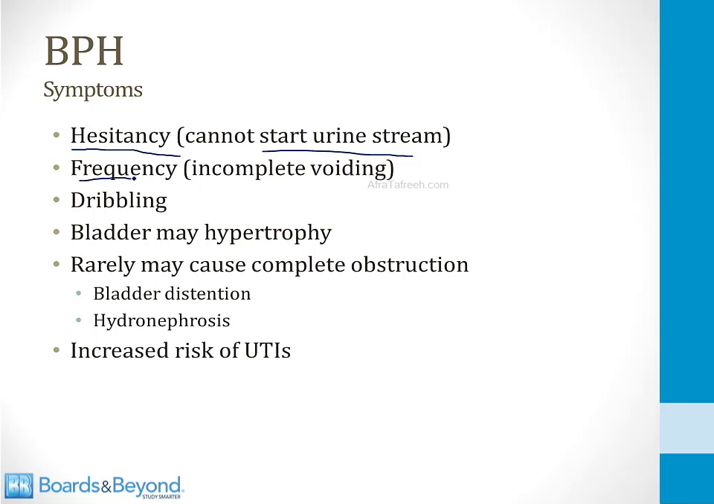This means that they're going to the bathroom frequently, and this is because of incomplete voiding because of the obstruction to urine flow. Many men also develop dribbling of urine. All that bearing down to try and push urine through the prostate gland over time leads to problems controlling the urine flow, and men can have dribbling of urine.